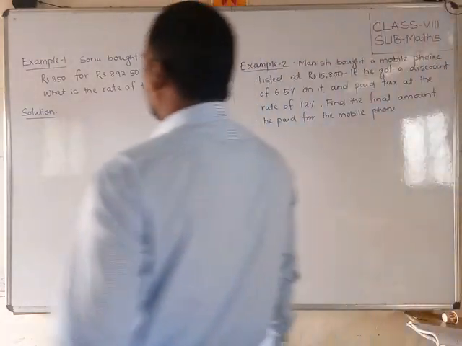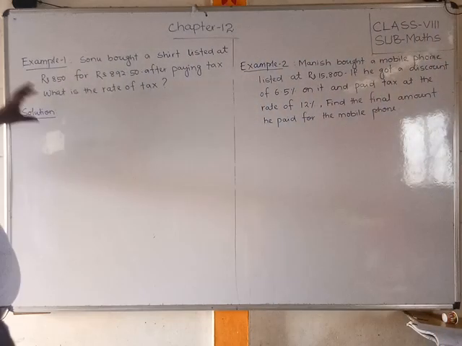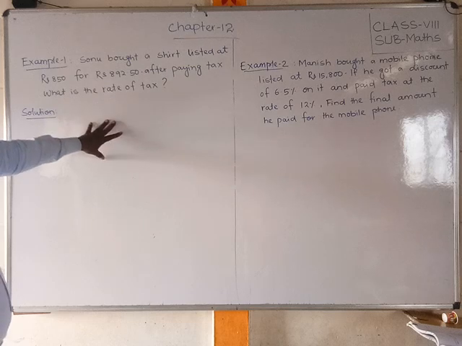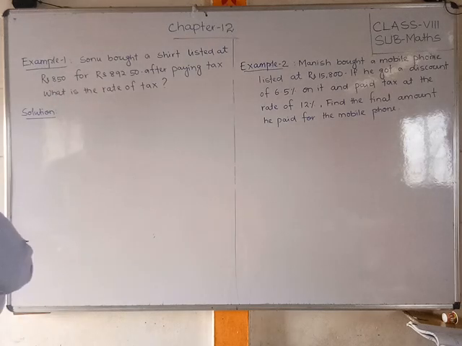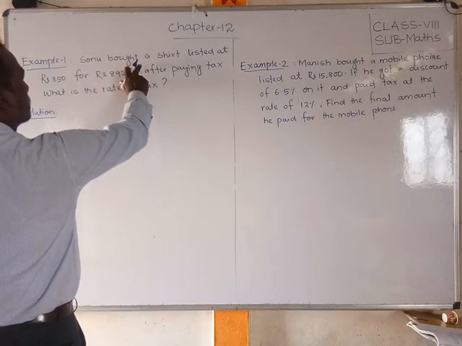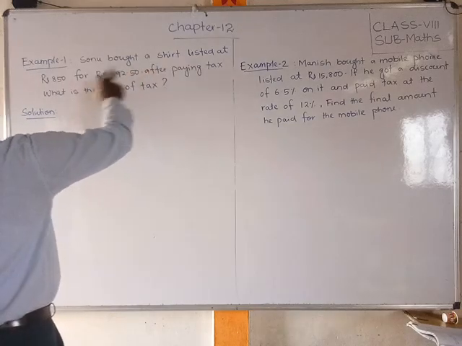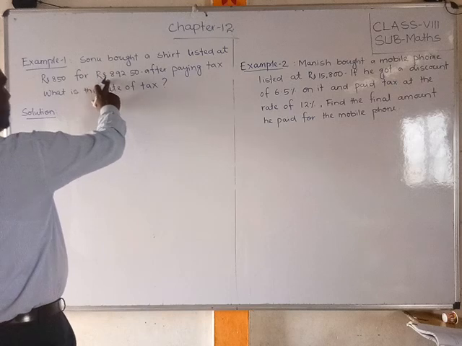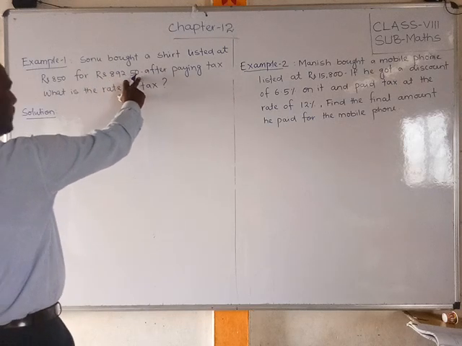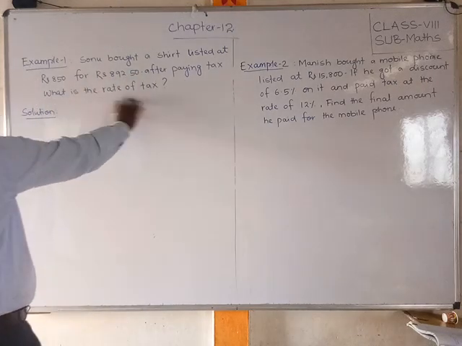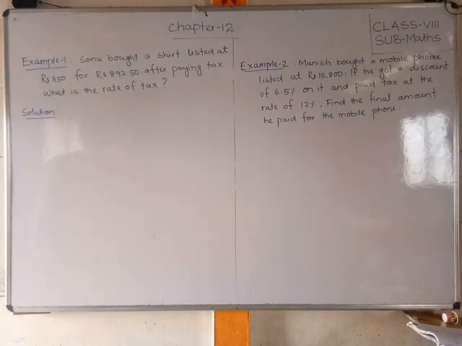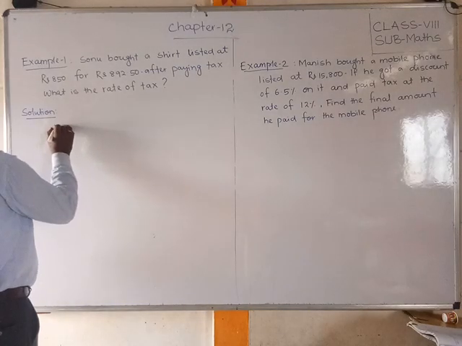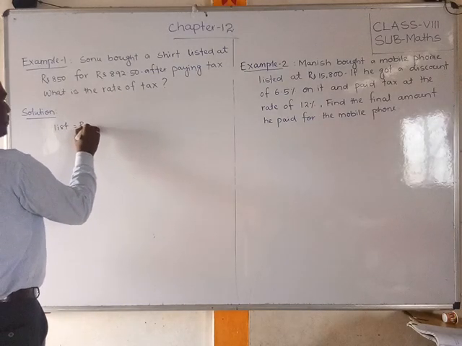Okay friends, now you should see that based on taxes I have given some problems. First question: Sonu bought a shirt listed at 850 rupees for rupees 892.50 after paying the tax. What is the rate of the tax? So listed, what is the amount? The listed amount is how much?